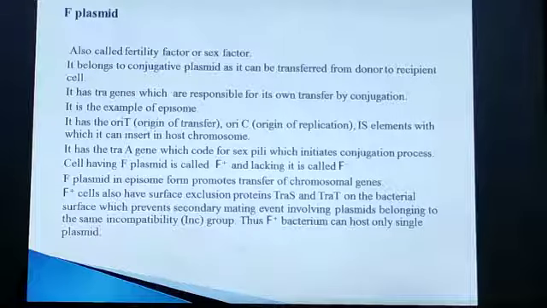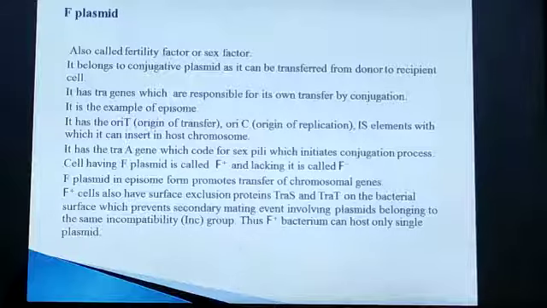Then there are the IS elements, called insertion sequences, with which it can insert in a host chromosome. As we have seen, this F plasmid is an episome, as it can insert in a cell chromosome. So it gets inserted at a particular site, and those regions are called IS elements or insertion sequences.